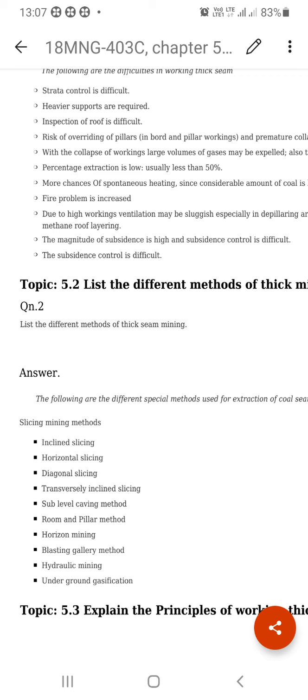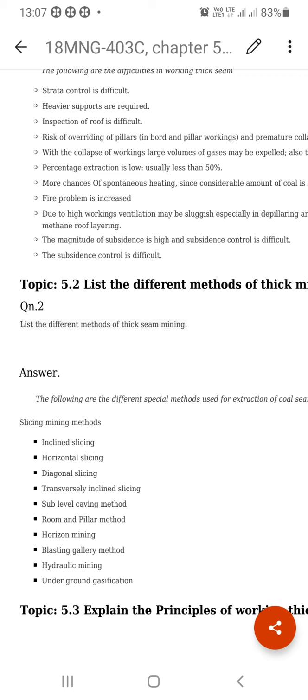When the oxygen percentage is there, and the friable coal percentage is very high, and the presence of CH4 is high, the coal automatically gets oxidized more and becomes very prone to spontaneous heating.